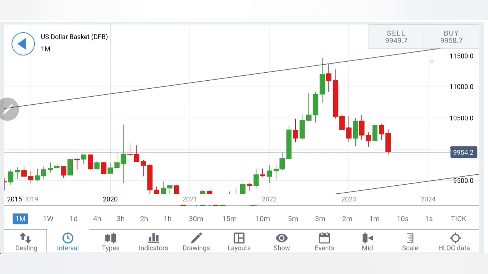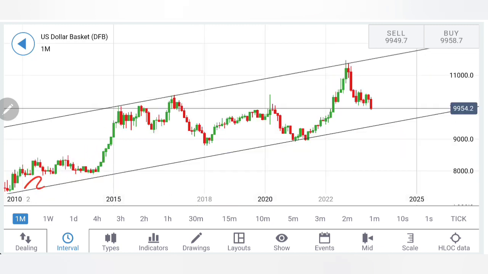Now let's have a look at the monthly charts. On the monthly charts, we have seen that for the last 15 years the dollar index is trading in this channel.